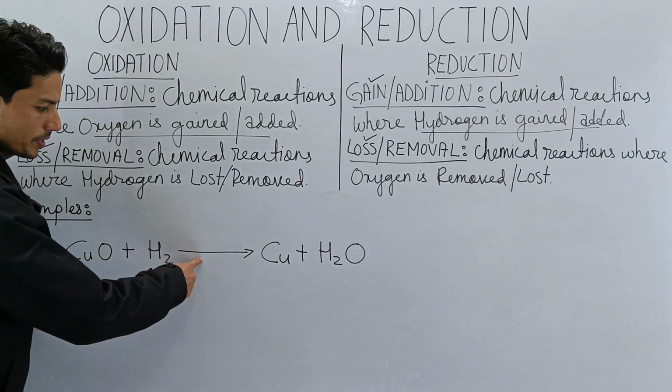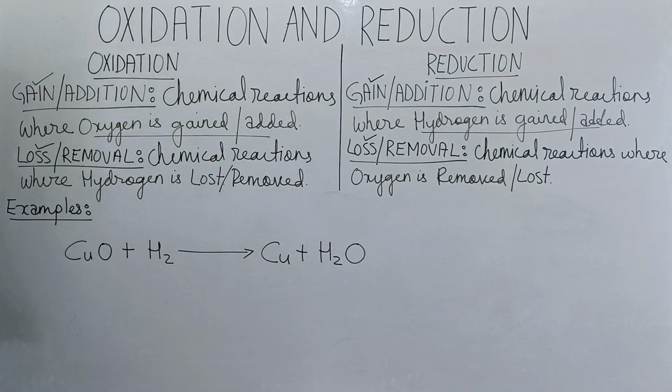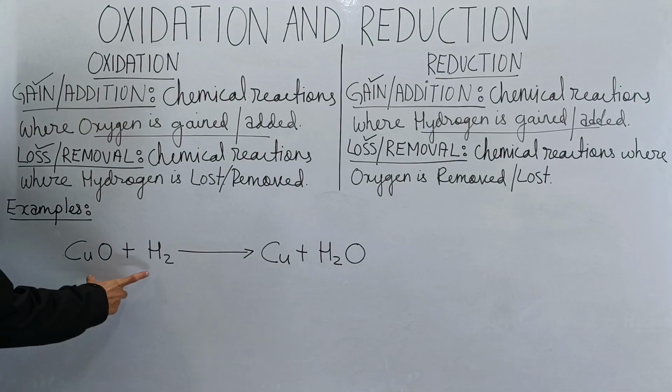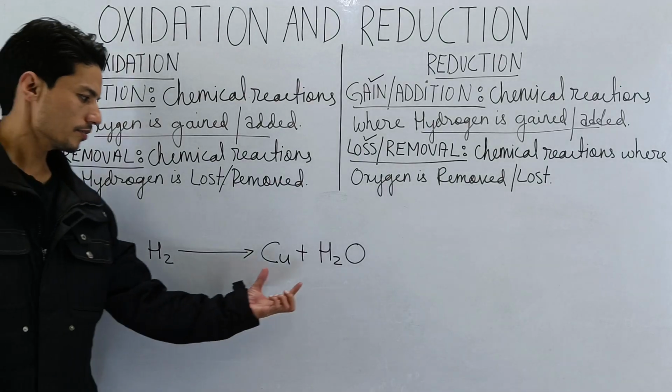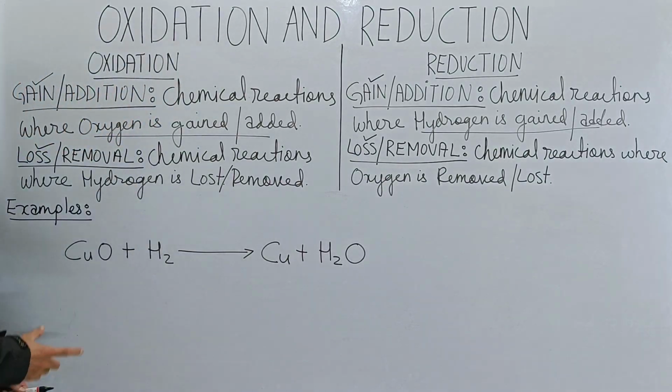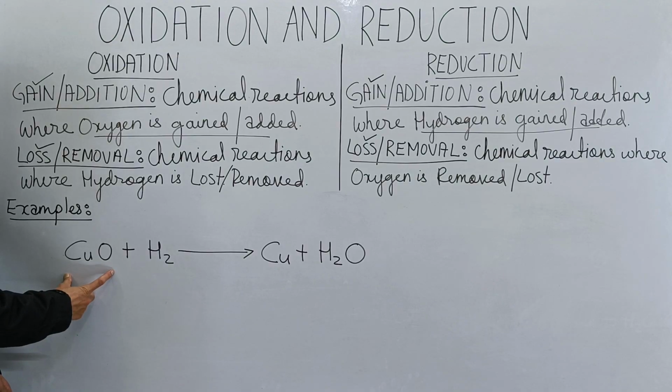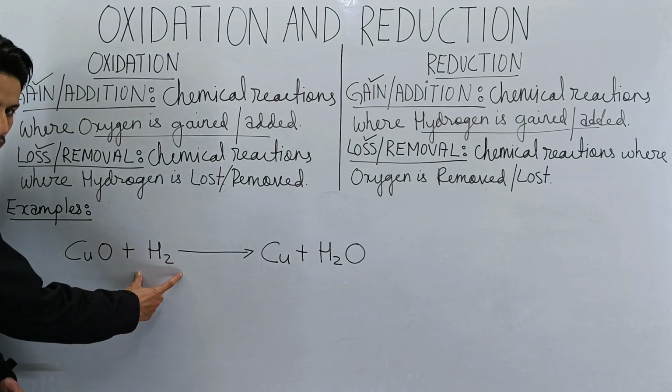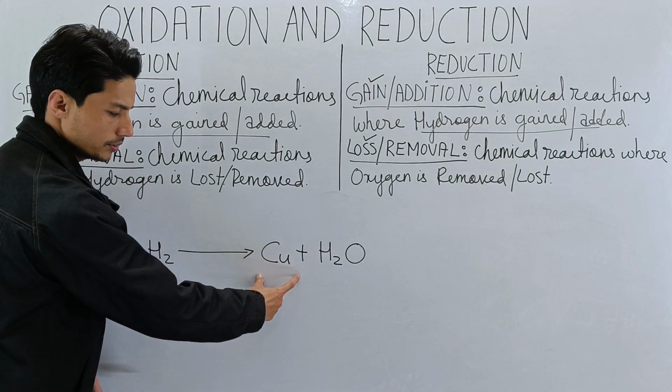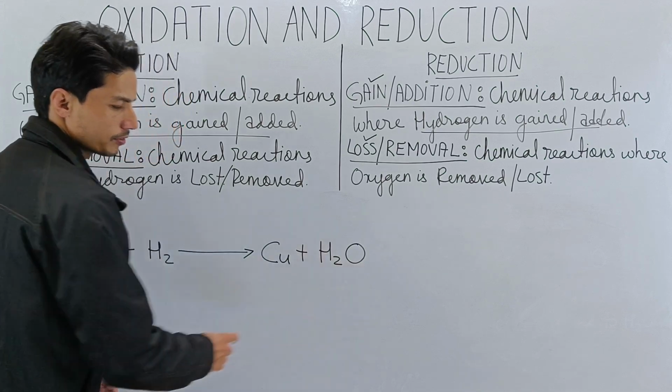The arrow indicates that a chemical reaction has taken place. Now, how many reactants do we have? Two reactants. How many products do we have? Two products. Is this an elementary compound? Yes, this is a compound. Compound, element. Compound, element. Compound, compound.